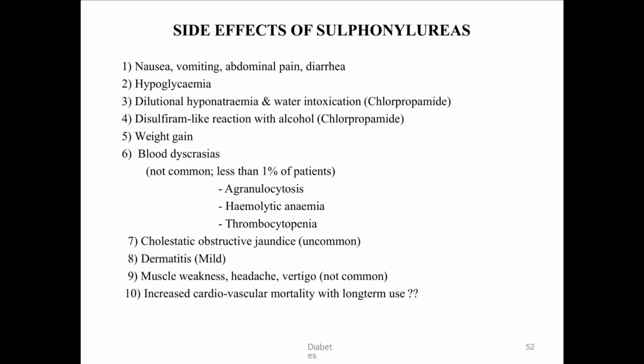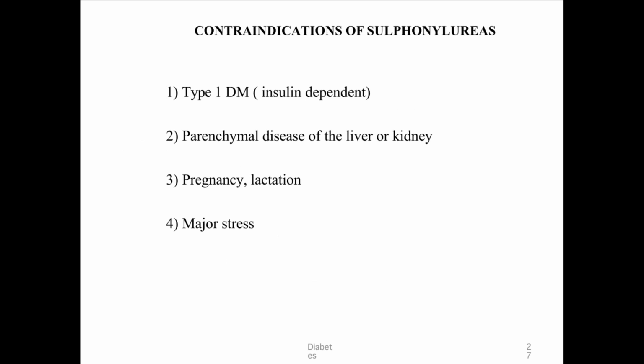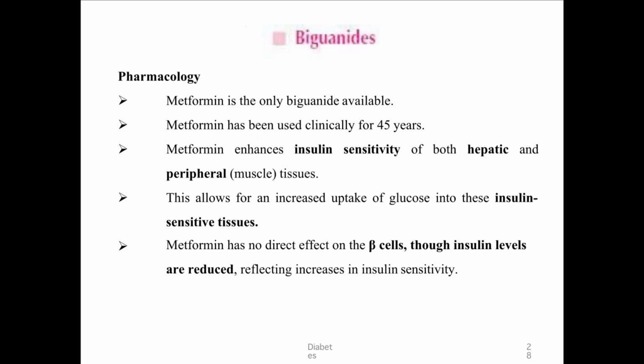Side effects are nausea, vomiting, abdominal pain, diarrhea, and hypoglycemia, which is very common. Dilutional hyponatremia is basically caused by chlorpropamide, which can also cause disulfiram-like reactions with alcohol. Another important side effect is weight gain. They can lead to blood dyscrasias like agranulocytosis, hemolytic anemia, thrombocytopenia, cholestatic obstructive jaundice, dermatitis, muscle weakness, headache, vertigo, and increased cardiovascular mortality with long-term use. Contraindications are pregnancy and lactation, parenchymal disease of the liver or kidney, and type 1 diabetes.